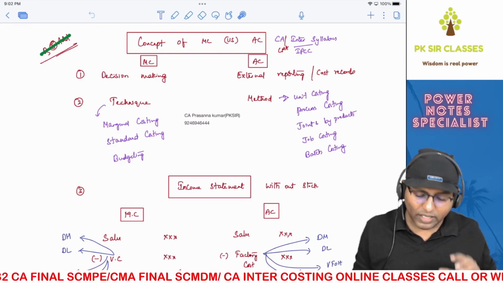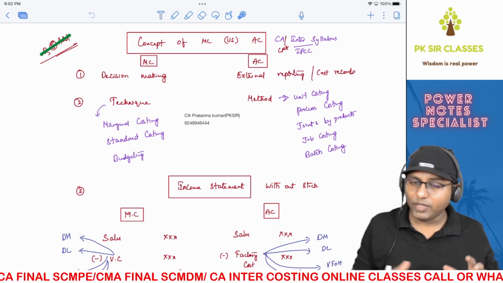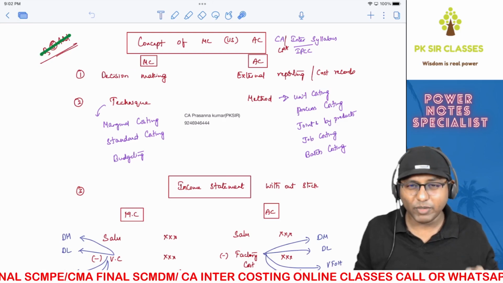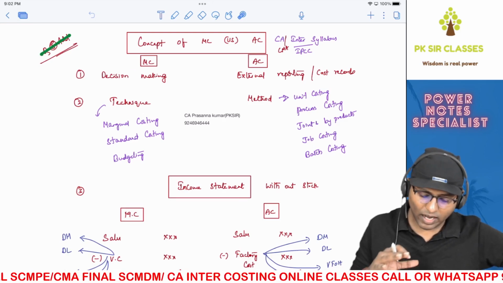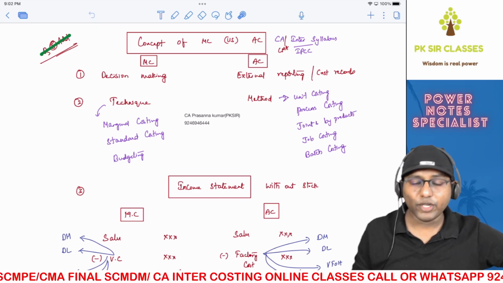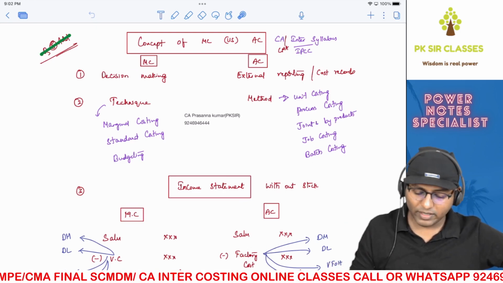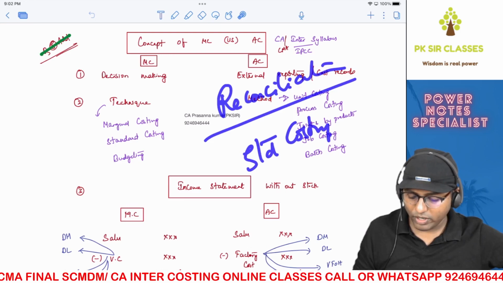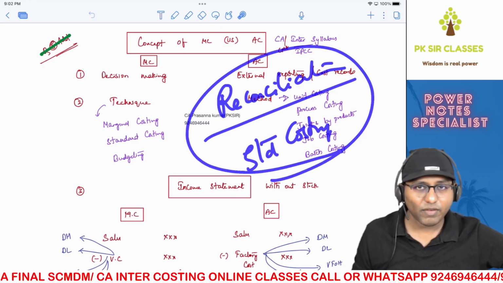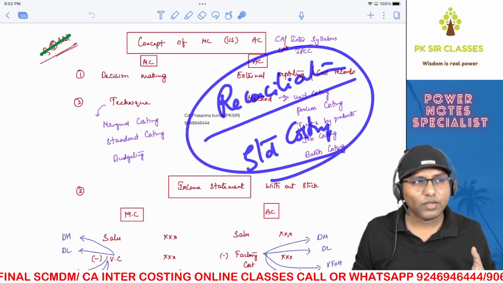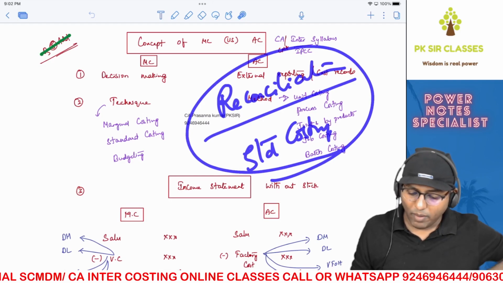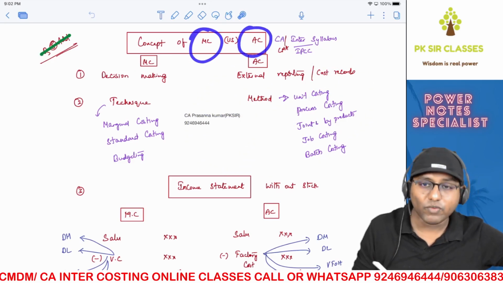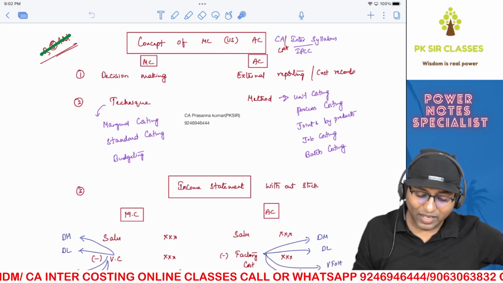It's not like there will directly be a question where he'll ask you to explain the differences between marginal costing versus absorption costing, or a 16 mark or 20 mark question from this area. What I'm trying to tell you is that understanding this concept is a must for understanding a lot of other concepts. For example, there is something called reconciliation of profits in standard costing. It's a very important topic at new syllabus final level in CA Final SCMP, because reconciliation sums have been asked thrice so far. But that model you will not be able to understand with logic unless you have clarity with respect to marginal costing versus absorption costing. Are you able to understand? So in that way, it is really important.